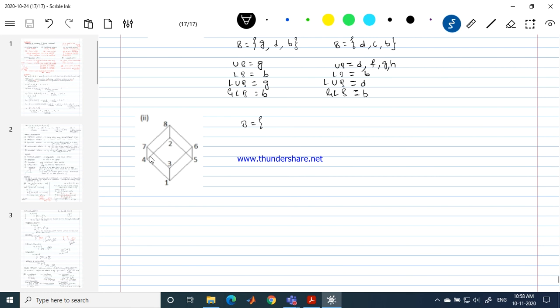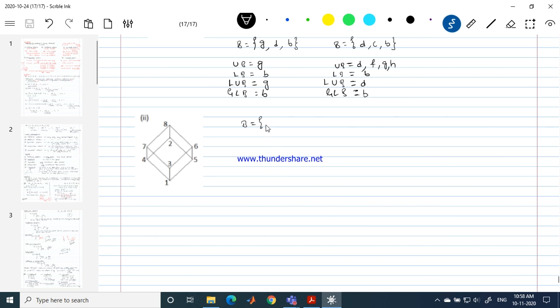So this is 8 and we are just moving like this. So 8, 7, we can reach 8 from this. I can move like this, I can reach like this. From 1 I can reach all the remaining elements. From 2 I can reach 8. From 5 I can reach 6, and I can reach 2, and also I can reach 8 like this.